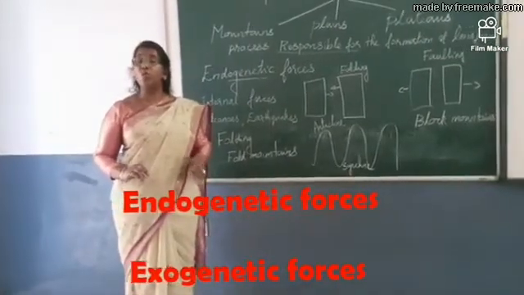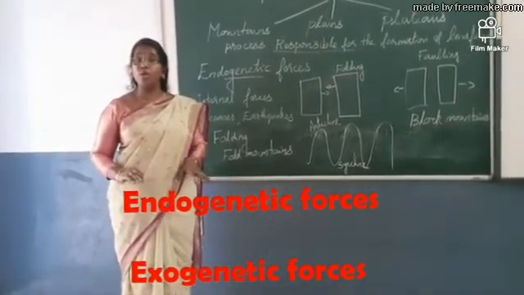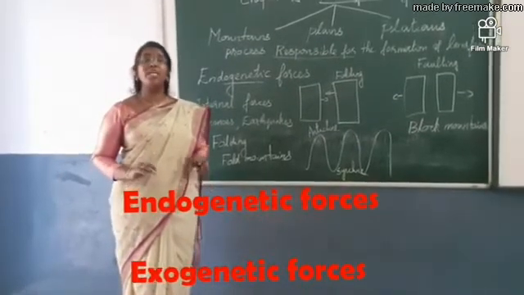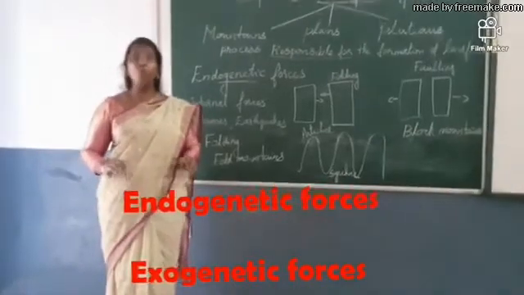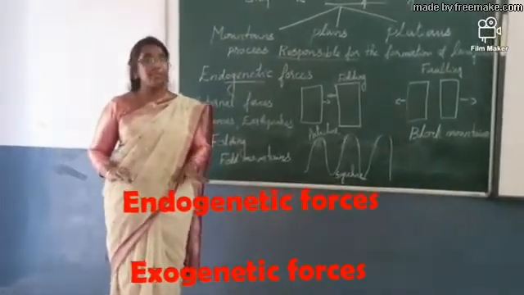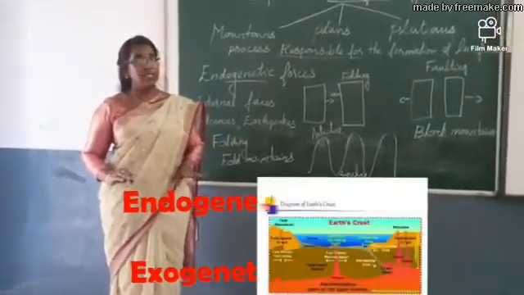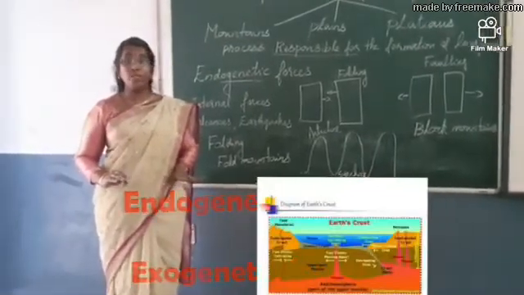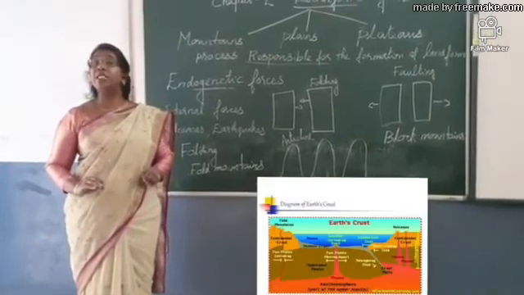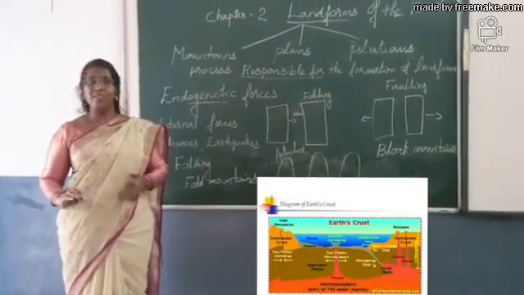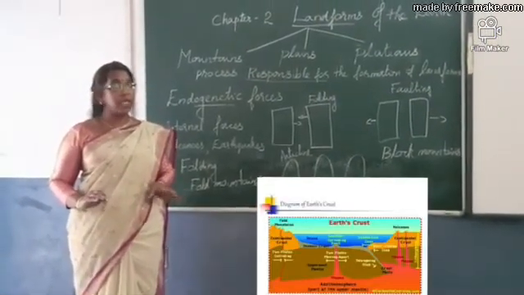As you go inside the earth, the temperature keeps increasing, so convection currents form. Due to these convection currents, some kind of movements take place under the earth. That is called endogenetic forces. These endogenetic forces cause volcanoes and earthquakes, which sometimes take place on the earth.